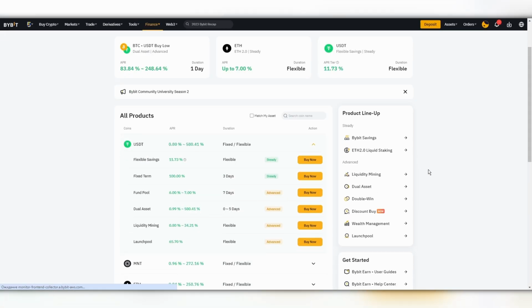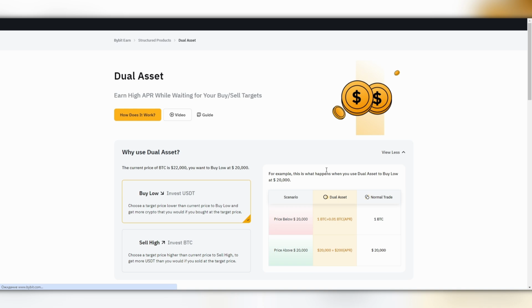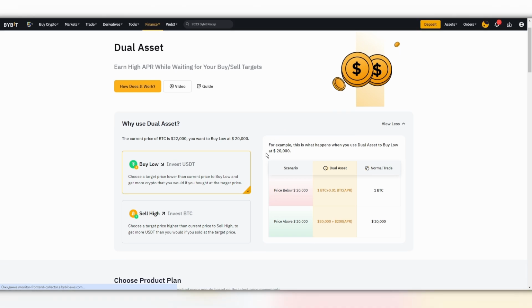Next, I'd like to talk about the launchpool. These two instruments, Dual Invest and Double Win. I do not consider them to be very good for trading. I'll just run through them briefly.